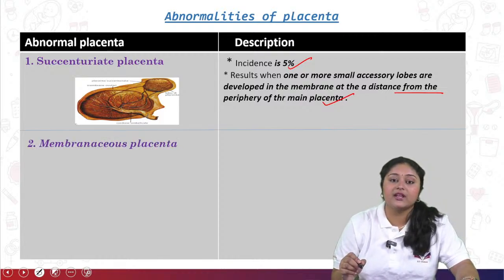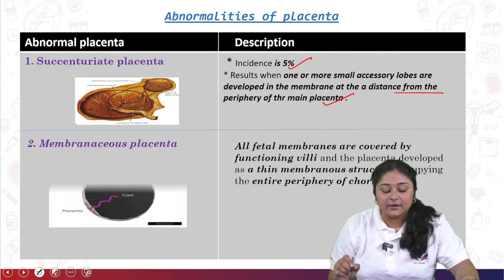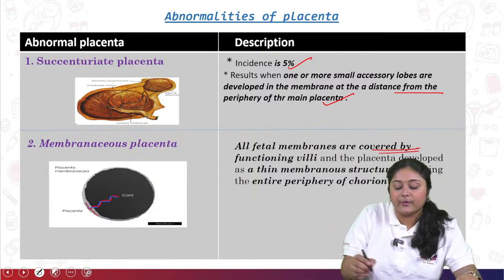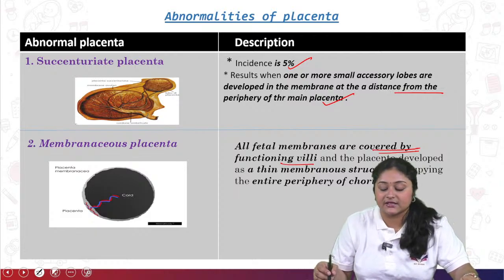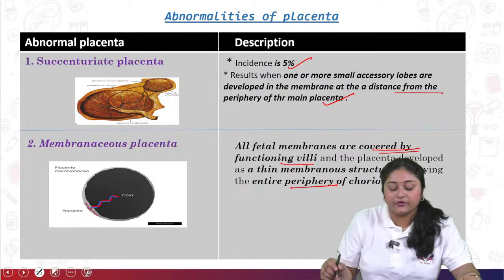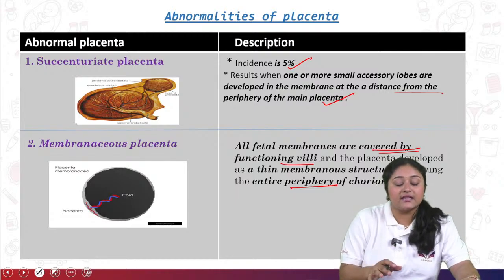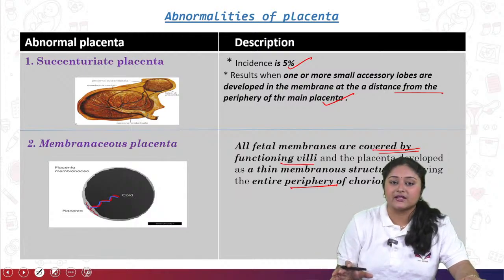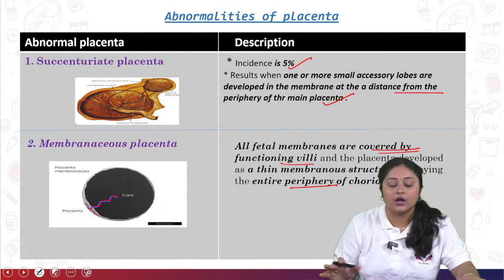Next is the membranaceous placenta. It's nothing but fetal membranes. All the fetal membranes are covered by the functional villi of the placenta, which develops a thin membranous structure occupying the entire periphery of the chorion. Okay, so that is called membranaceous placenta. Means only the membrane is present, and other anatomical structures are not present. It will be a very thin structure.